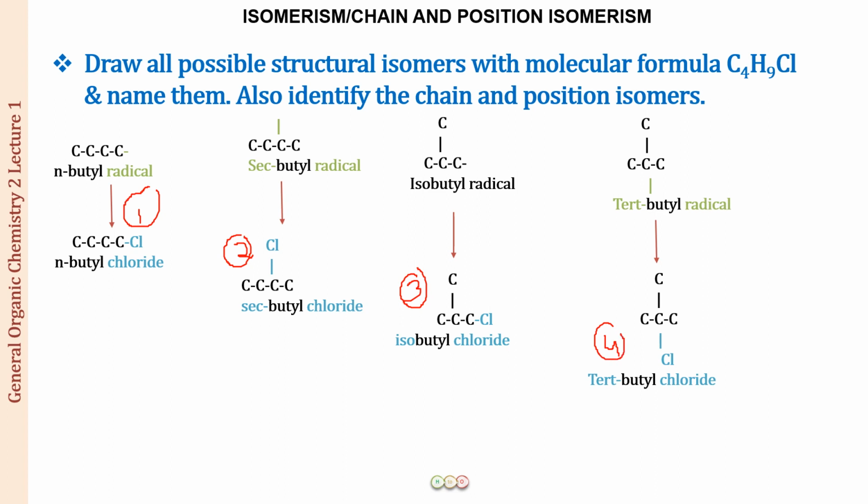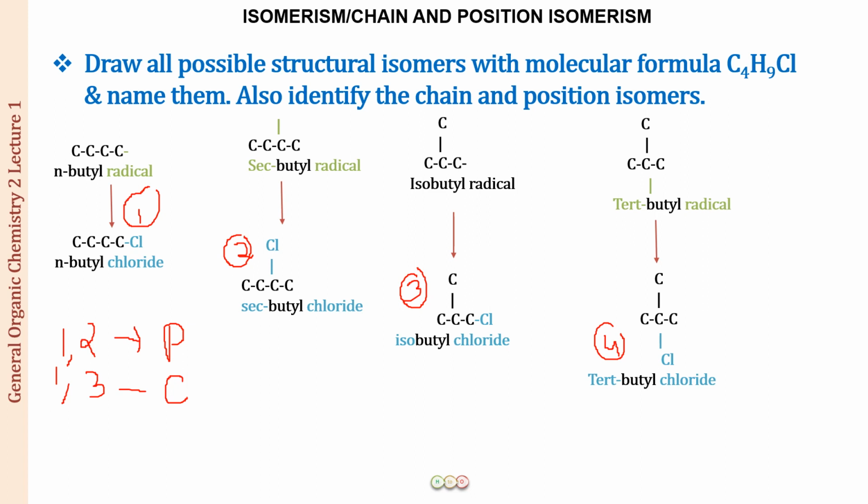So if I talk about structure number 1 and structure number 2, what are these two? Both of them have a 4 carbon chain. Only the position of the chlorine atom is differing. So this is going to be a position isomer, right? If we talk about 1 and 3, what will be there? A 4 carbon chain and a 3 carbon chain. So these are going to be chain isomers, right?